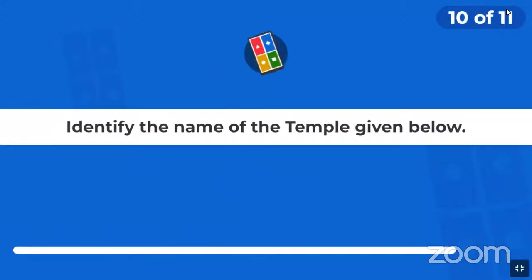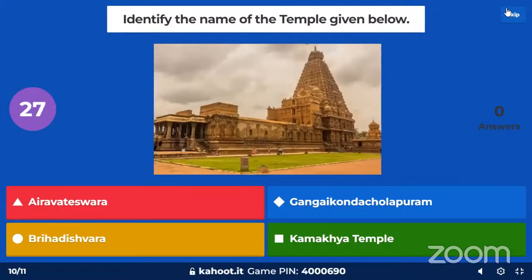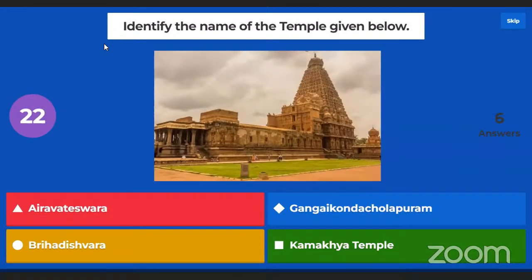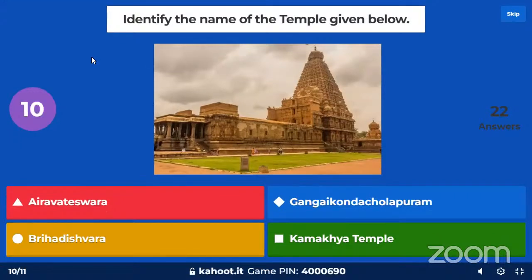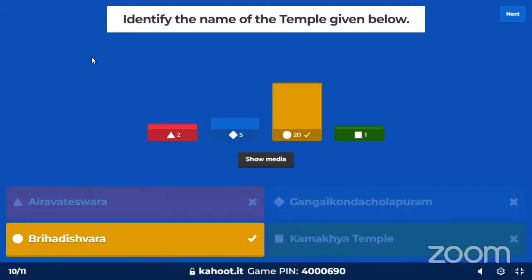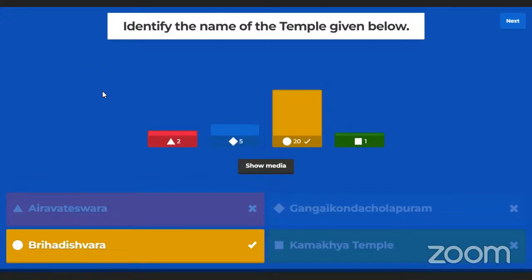Now there is a monument-based question with an image on your screens. Here it is. The famous, very famous Brihadeshwara temple.